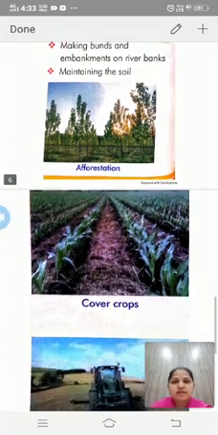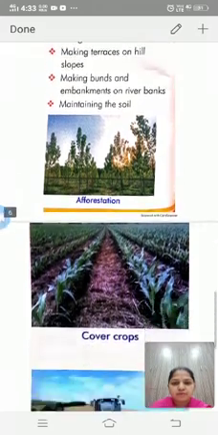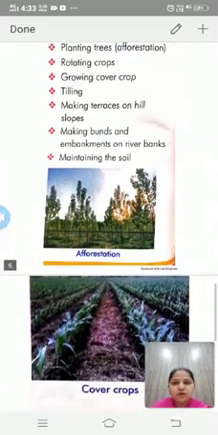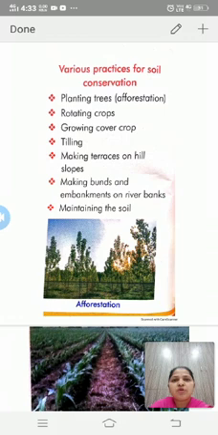The second one is rotating crops. Rotating crops is also an effective means of soil conservation. Cultivating the same crop for several consecutive seasons can cause pathogens to rapidly build up in the soil.